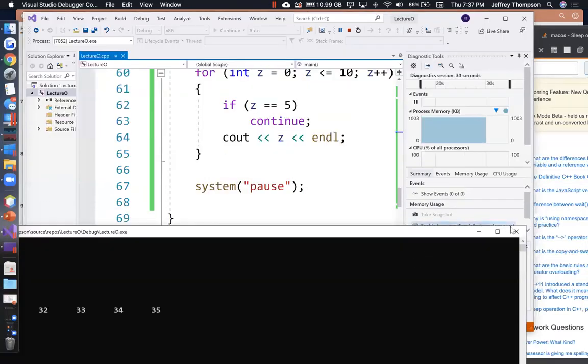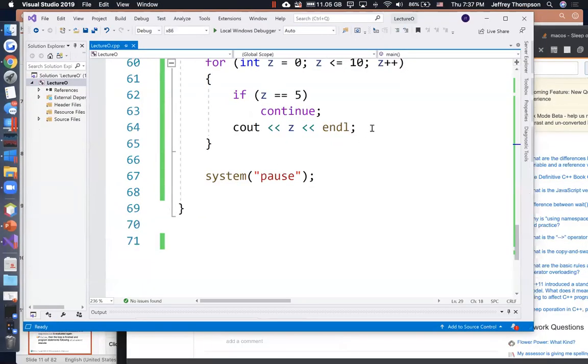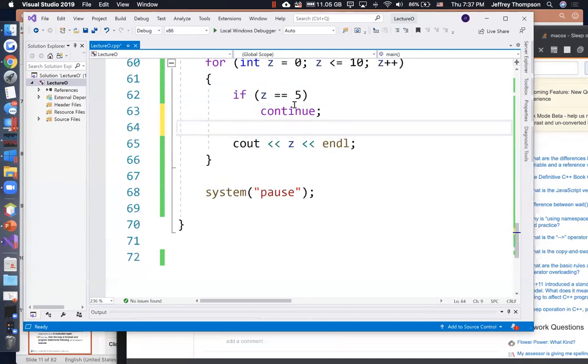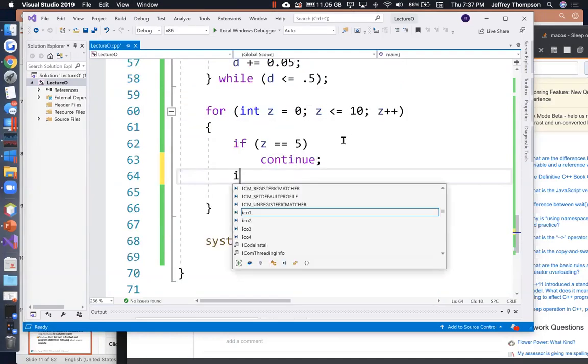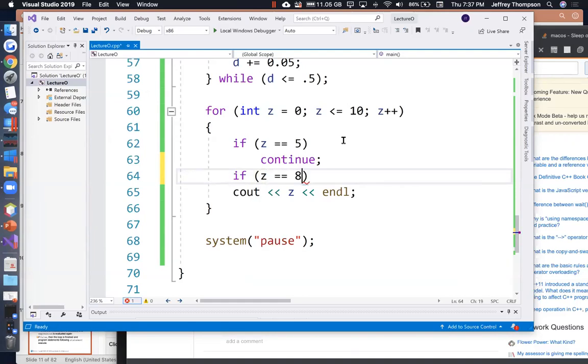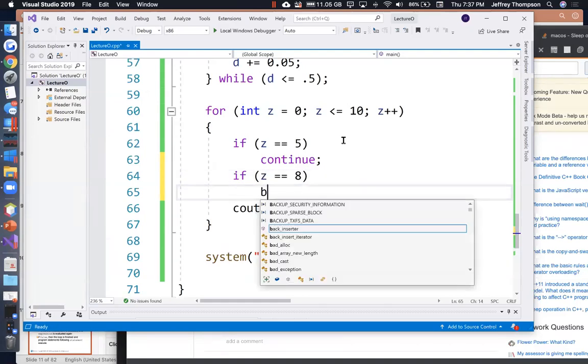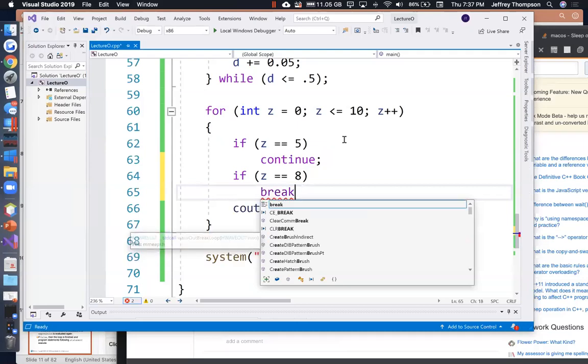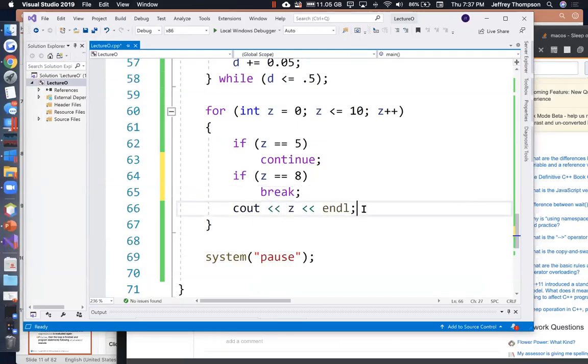Then there's the break statement. We certainly have seen break before. What if we did not want to stop at 10? What if we wanted to stop somewhere else? So if z is equal to 8, break. That's just going to kill the loop at that point, right? So it's not going to print out 8. The highest number it's going to print out is 7, because if it gets down here and it's 8, break means jump out of the loop. So continue goes back to the top of the loop, and break exits the loop.